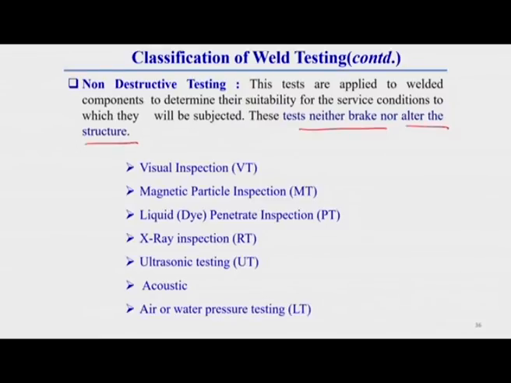This testing also can have 6-7 different categories, like visual inspection, that is VT test, magnetic particle inspection, liquid penetrant inspection, X-ray inspection, ultrasonic testing, acoustic technique, or air or water pressure technique. So, these are all generally non-destructive testing, where the weldment or welded sample is not required to be cracked or broken. So, this is all for today's lecture.